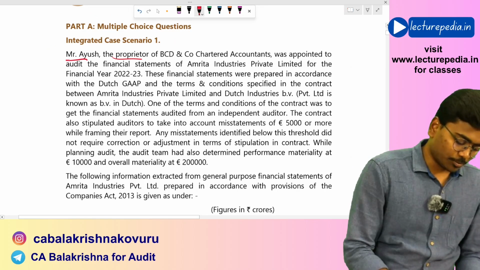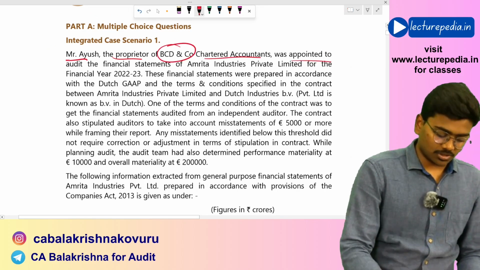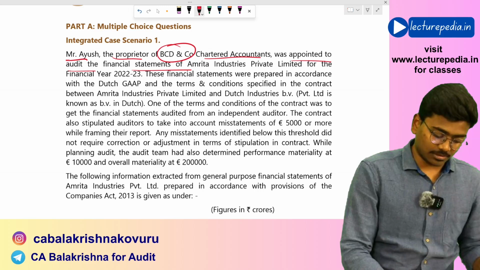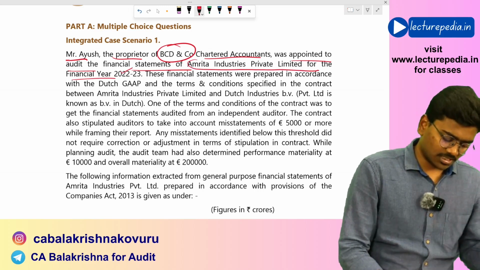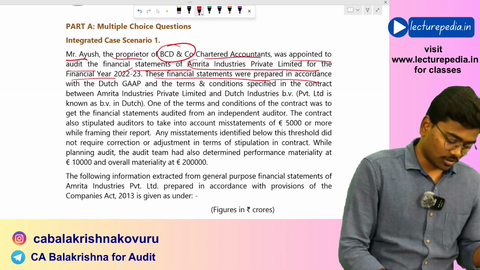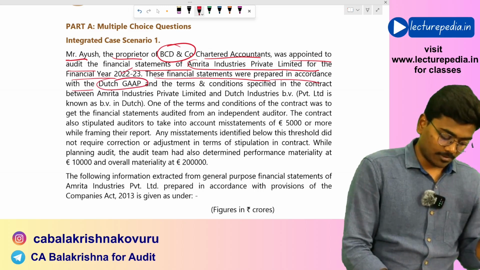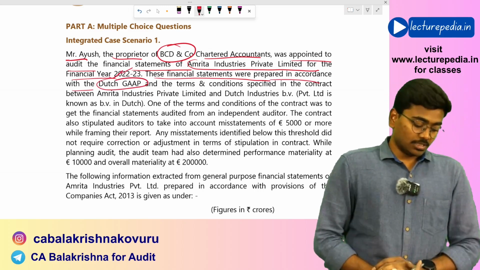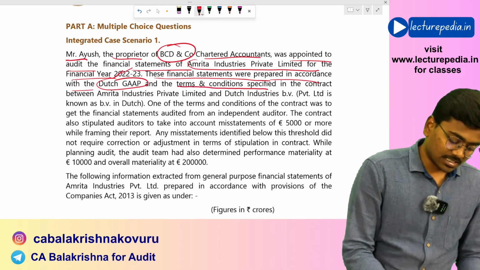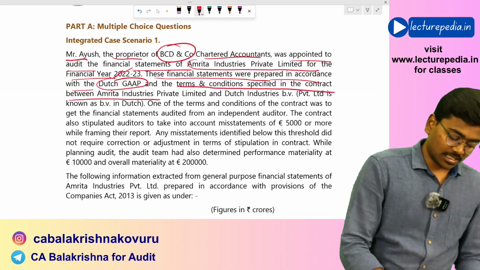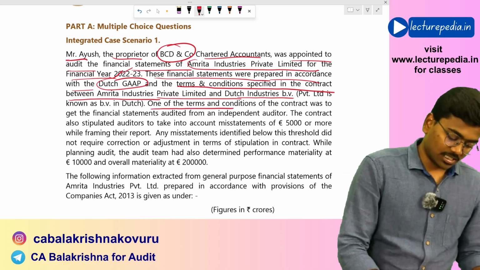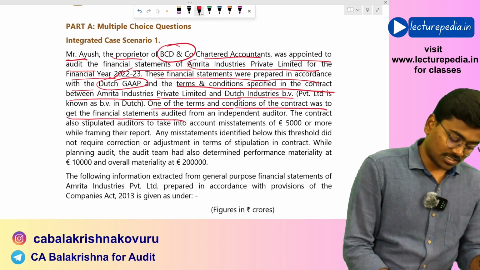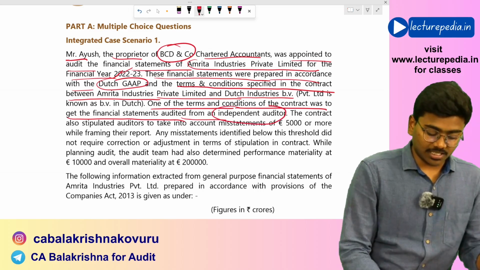Mr. Ayush, proprietor of BCD & Co. Chartered Accountants, was appointed to audit the financial statements of Amrita Industries Private Limited for the financial year 22-23. These financial statements were prepared in accordance with Dutch GAAP, and the terms and conditions specified in the contract between Amrita Industries Private Limited and Dutch Industries BV. One of the terms and conditions of the contract was to get the financial statements audited from an independent auditor.